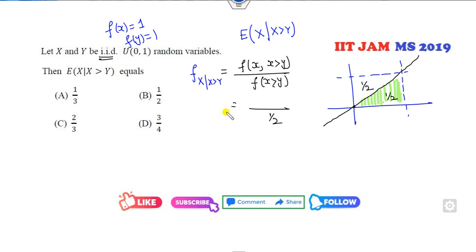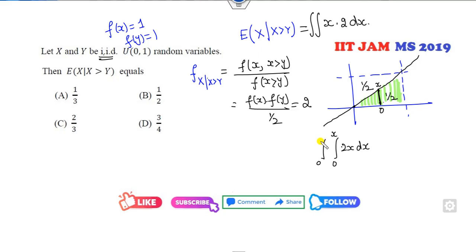Can you find the numerator value? Because it's a PDF and independent, I can write this as fx into fy, that is 1. So this answer is 2. The answer is expected value of x into the PDF. What are the limits? Can you identify the limits? How can you identify the limits of this problem? Because this is a double integration, you can find the limits from this. So I can take y from 0 to x, and x is from 0 to 1, so 0 to x, 2x dx.